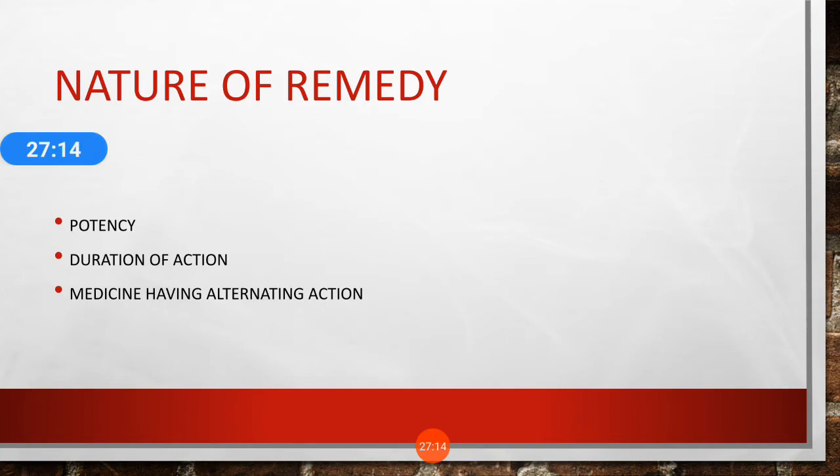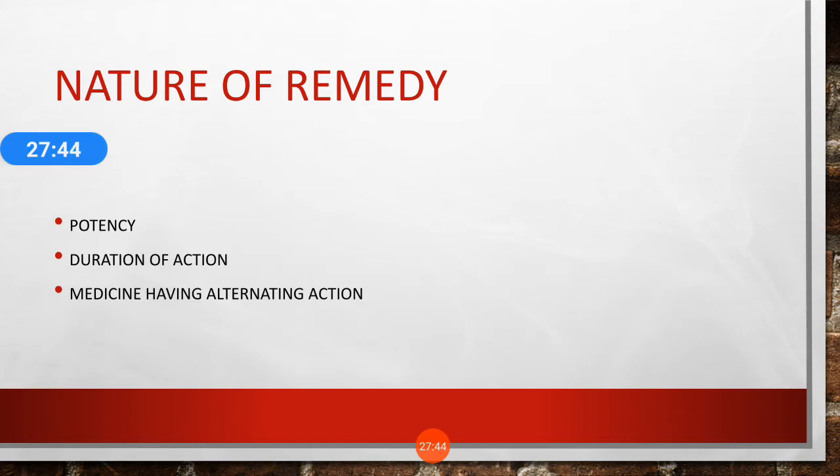In case of the higher potency, don't repeat it frequently. In case of duration of action, the medicines obtained from elements, compounds, minerals and nosodes have the longer duration of action, so don't repeat them frequently. In that case it is a deep acting remedy, so don't repeat it frequently.